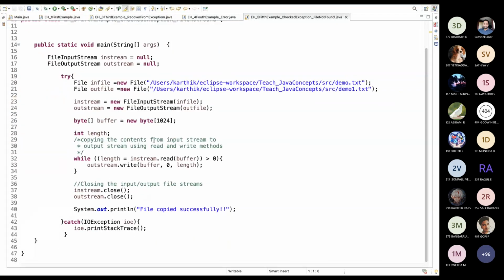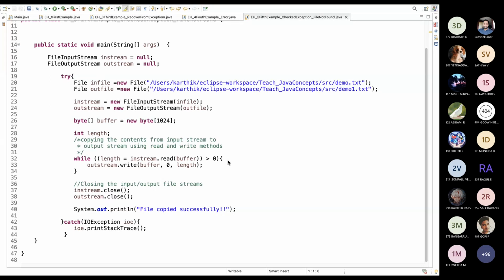Can anyone understand this program? I will explain what the program is. We are opening a Java file, a text file, and then we are going to read it.